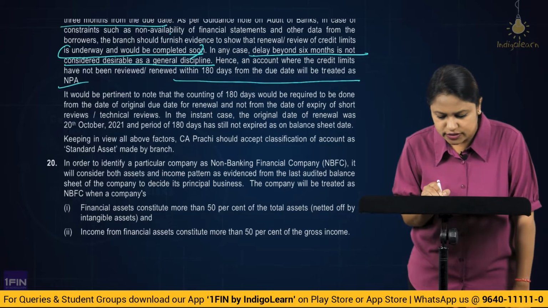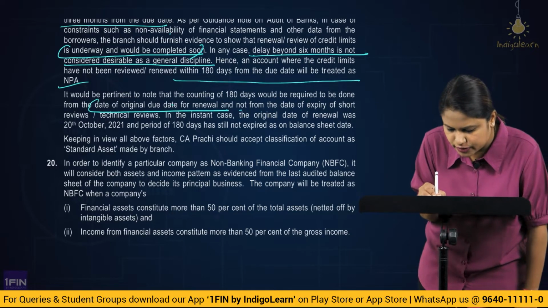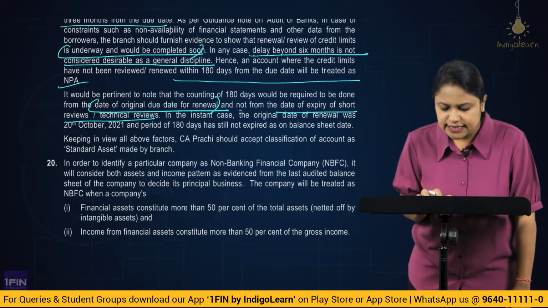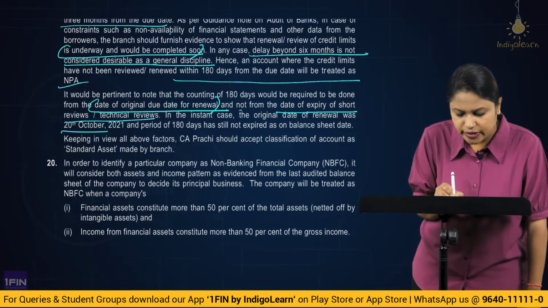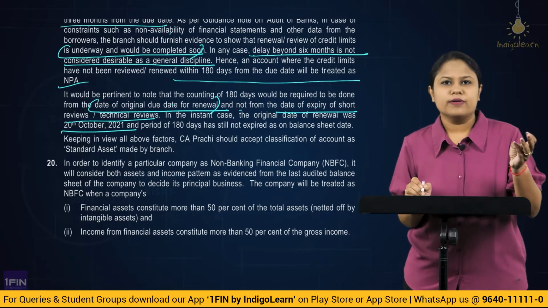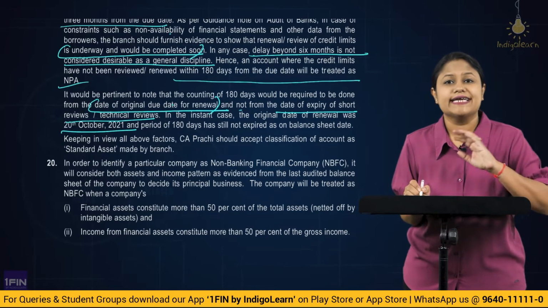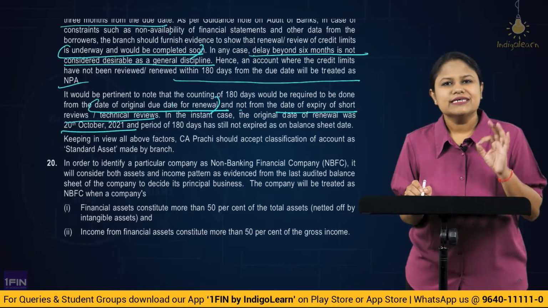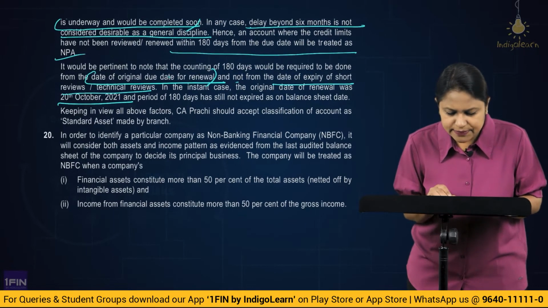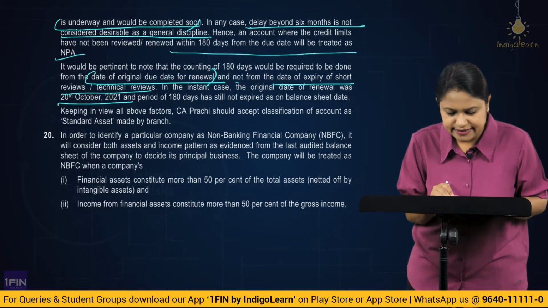It would be pertinent to note that the counting of 180 days would be required to be done from the original date of the renewal and not from the date of expiry of short reviews and technical reviews. In the instant case, the original date of renewal was 20th October. So 20th October, 180 days, 6 months. So October, November, December, Jan, Feb, March. So in the month of March, by 31st March, 180 days are not completing, because of which this is not going to turn into NPA. Alright, then. Keeping in view all the above factors, CA Prachi should accept classification of the account as standard asset made by the branch.